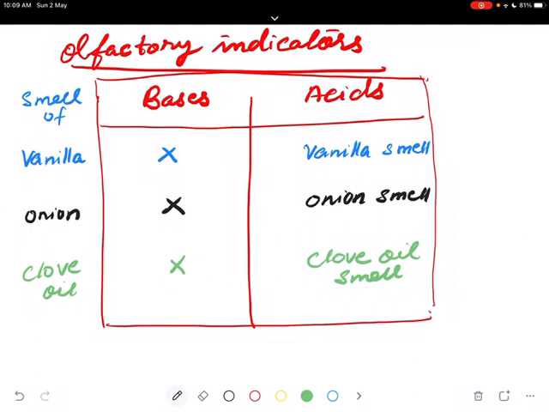So for this, what you have to do is take some finely chopped onion. We are taking this onion, it is easy to get. Take some finely chopped onions in a plastic bag along with some strips of clean cloth.